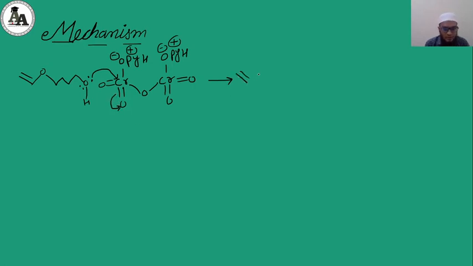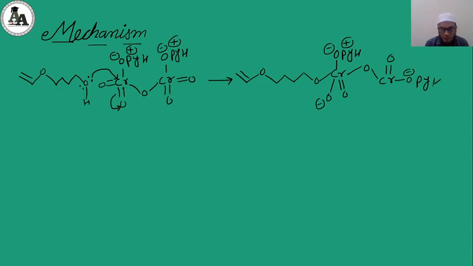So here we will have O, then O, then we have our chromium, and then O negative, PyH positive, and here we have the newly formed O negative, this double bond O as it is, and here chromium, double bond O, single bond O negative, PyH positive here, and this double bond.